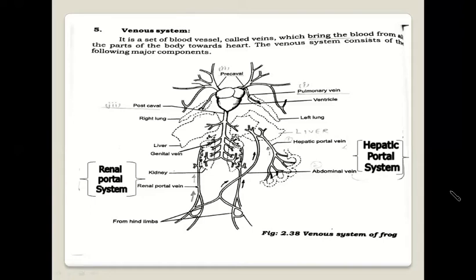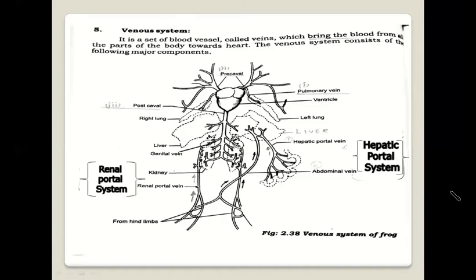Hepatic portal vein. It collects the blood from the digestive system into the liver. From the liver, blood is collected by the postcaval vein. Abdominal vein: some blood from the hind limb is collected through the abdominal vein, which joins the hepatic portal vein. The second main system of the portal system is the renal portal system. The alternate route of the blood from the hind limb is by way of the renal portal vein, in which the kidney blood enters the postcaval vein and ultimately returns to the heart.